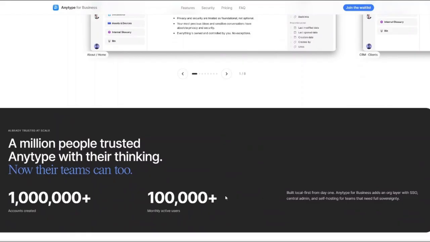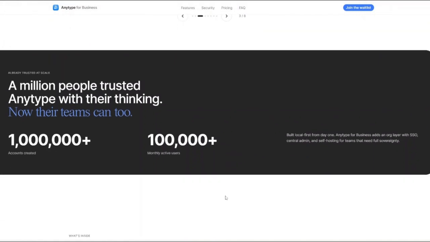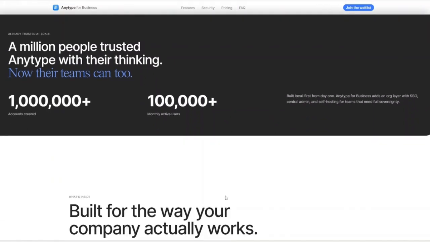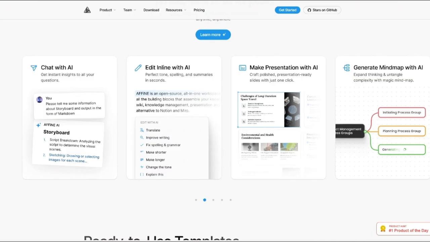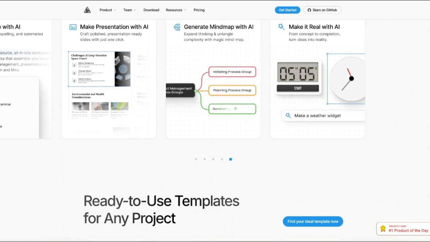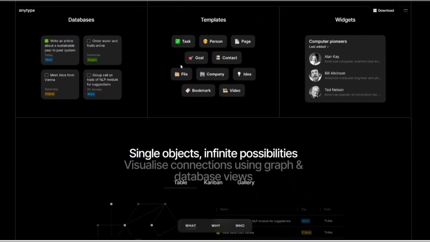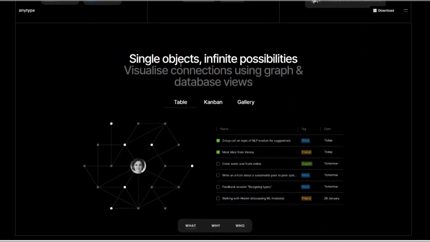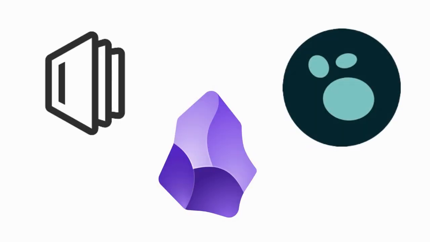Now, after looking at all these three platforms, it's easy to see why they consistently rank among the best self-hosted Notion alternatives that are available today. So here's a little recommendation and recap. Choose AppFlowy if you want the best Notion replacement. I'd say choose AFFiNE if you want visual thinking and whiteboard integration. Then you can choose Anytype if you want privacy and ownership. And that's it on the review of the three self-hosted Notion alternatives that are at the top right now. If you're looking at other alternatives, you may try Obsidian, Logseq, and Outline.